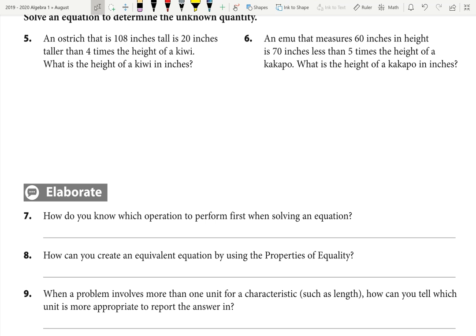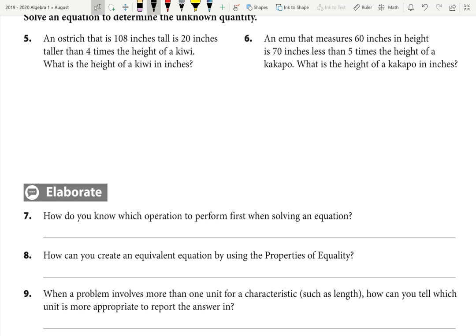So let's read the equation in number 5. An ostrich that is 108 inches tall is 20 inches taller than 4 times the height of a kiwi. What is the height of a kiwi in inches? Okay. So let's pay attention to the two things we're comparing here.